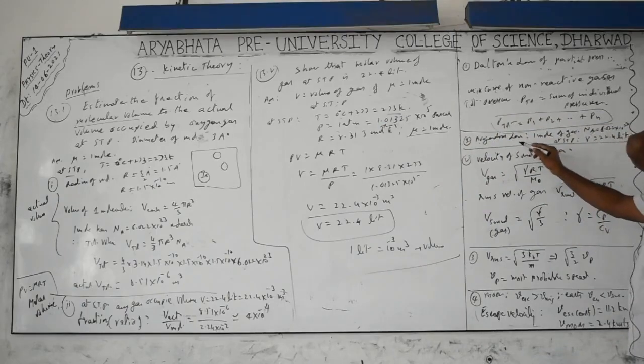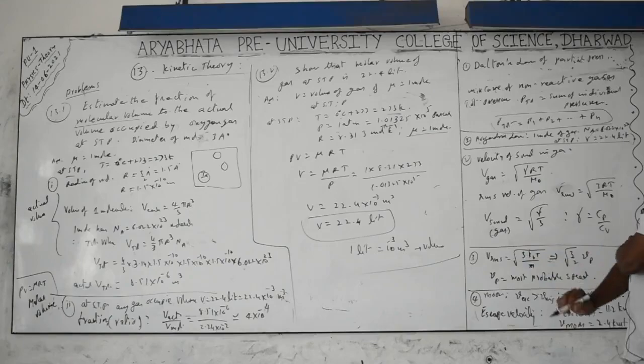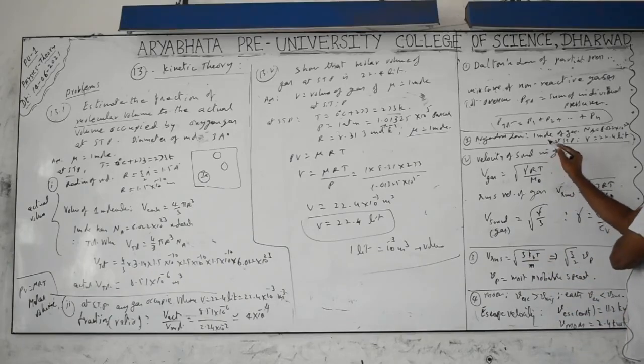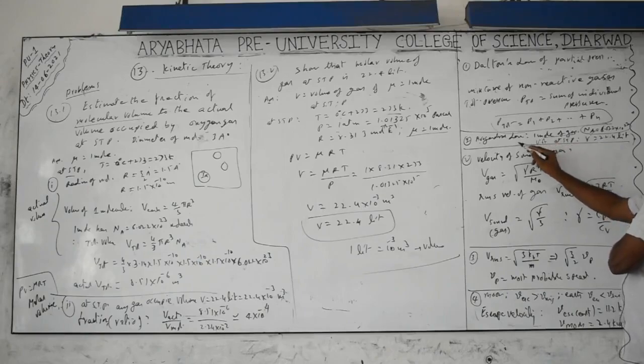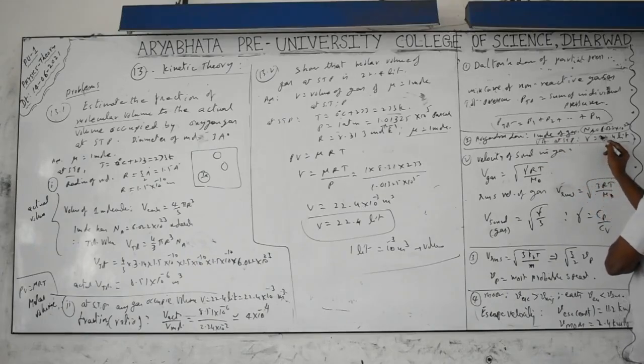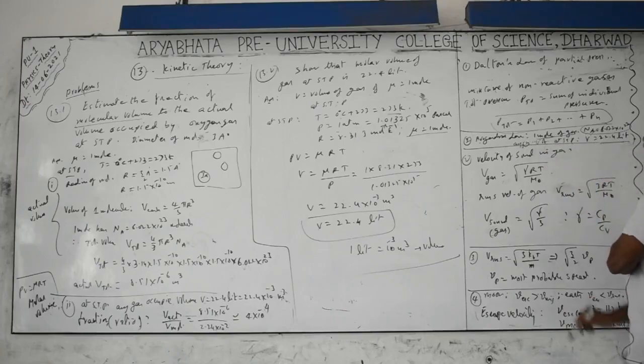Next is Avogadro's law. You already know this from chemistry and the gases topic. According to Avogadro's law, 1 mole of any gas has a number of particles equal to 6.022 into 10 to the power of 23. That is called Avogadro's number. And the volume occupied by 1 mole of any gas at STP, standard temperature and pressure, is equal to 22.4 liters.